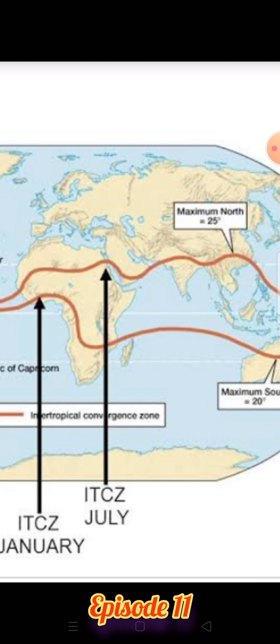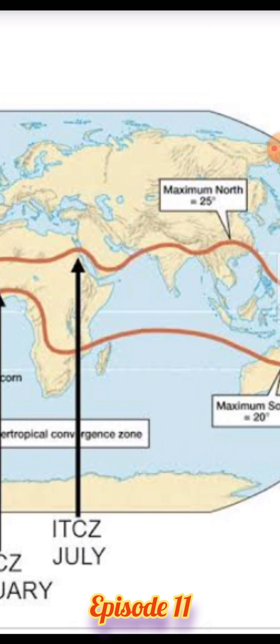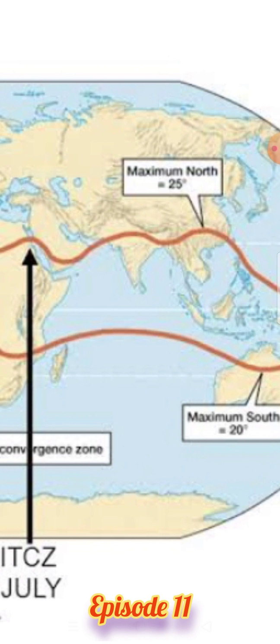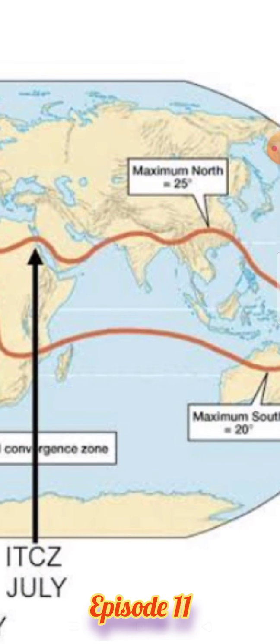So here in this figure you can see, as I already told you, this is the summer season in India, and at this time the Tropic of Cancer receives the direct rays from the sun. So that is why there is a shifting of the ITCZ over the Ganga plain. The Ganga plain lies roughly between 25 to 30° north latitude.